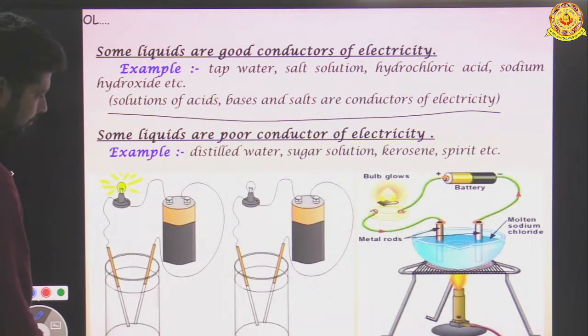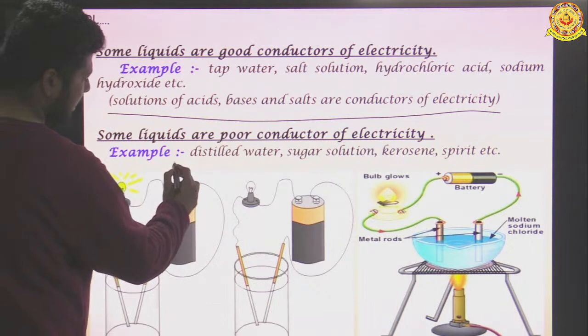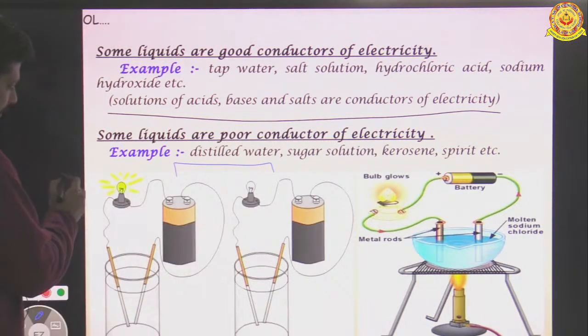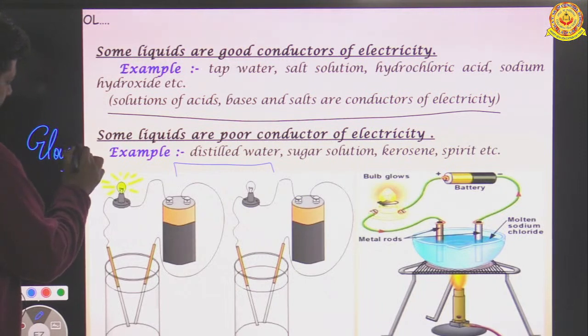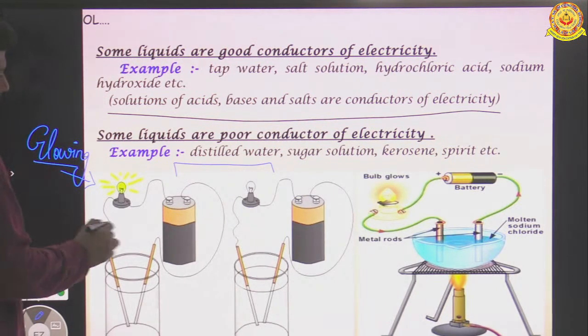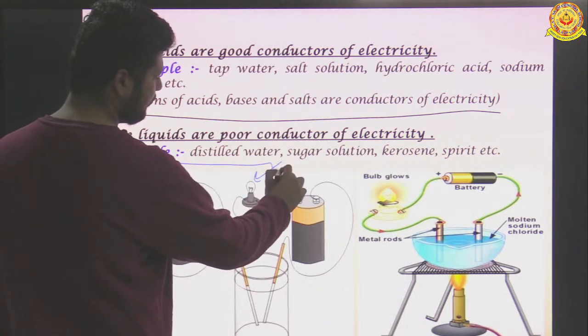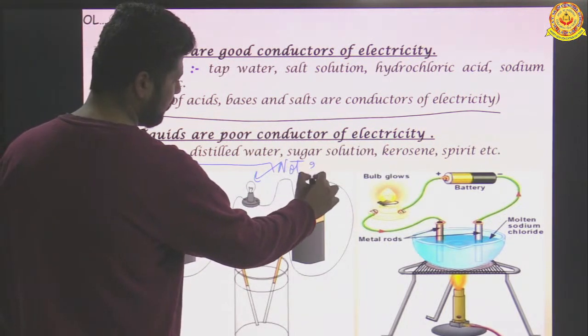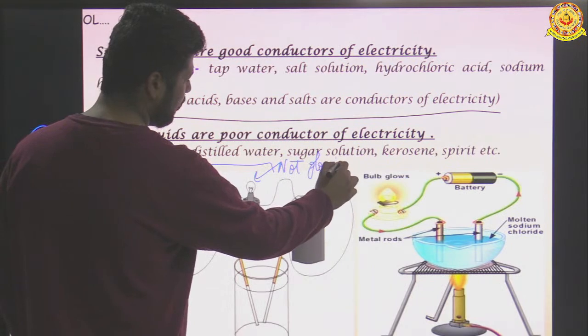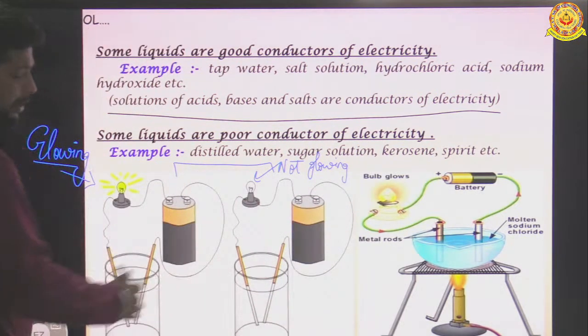Now, if we are comparing these two diagrams, here we can see that the bulb is glowing. But in this case, the bulb is not glowing. So, of course, the two solutions are different.